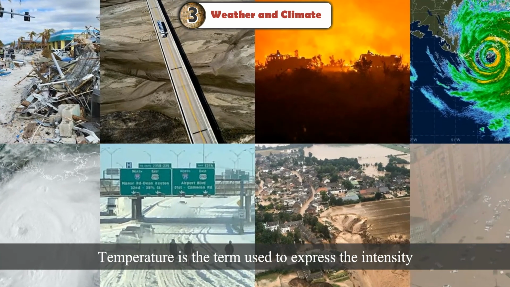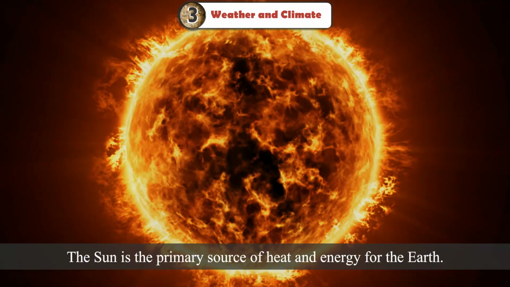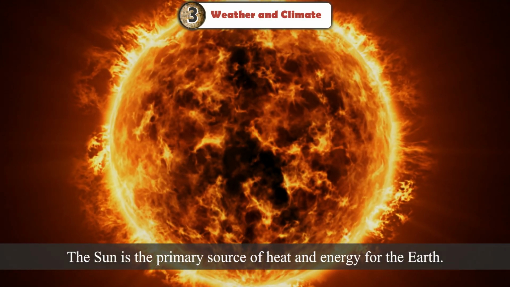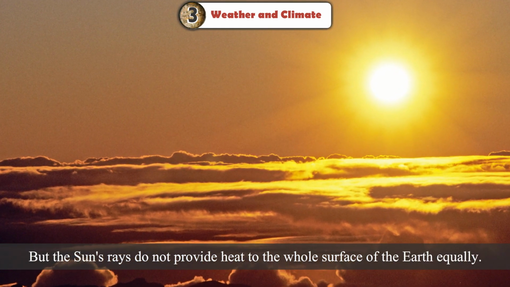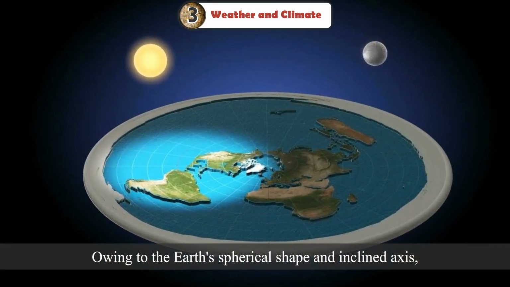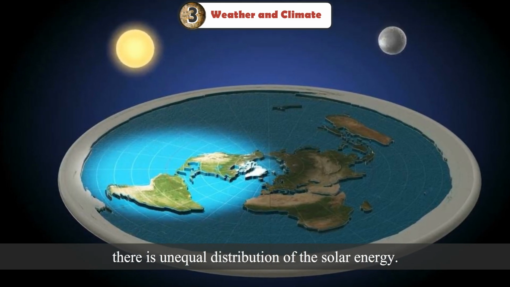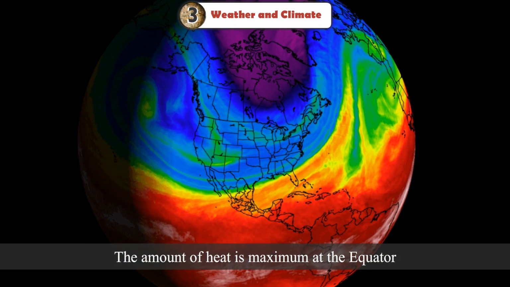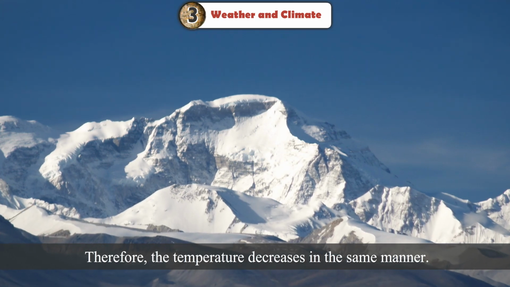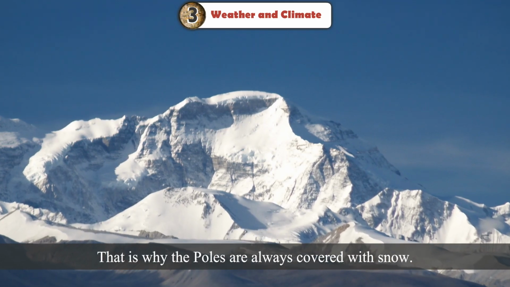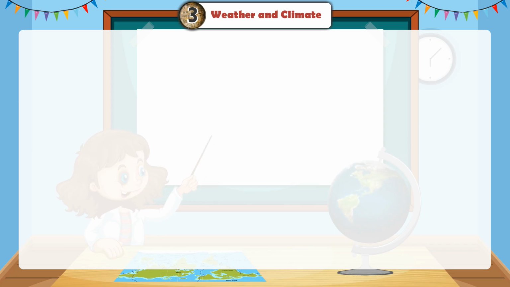Temperature. Temperature is the term used to express the intensity or degree of heat in the atmosphere. The sun is the primary source of heat and energy for the earth, but the sun's rays do not provide heat to the whole surface of the earth equally. Owing to the earth's spherical shape and inclined axis, there is unequal distribution of the solar energy. The amount of heat is maximum at the equator and minimum towards the north and south poles. Therefore, the temperature decreases in the same manner. That is why the poles are always covered with snow.